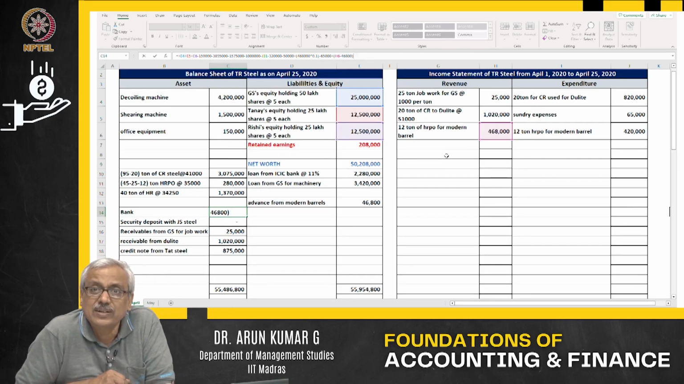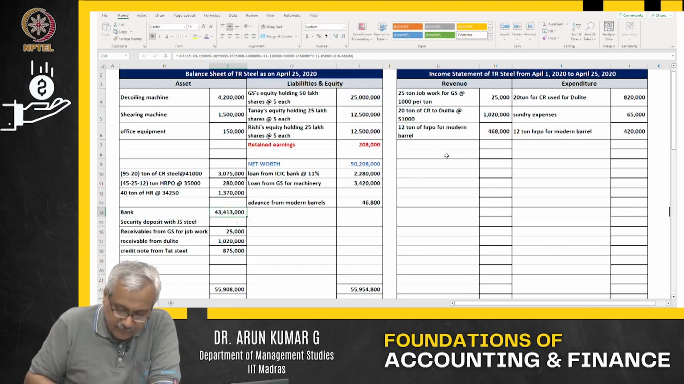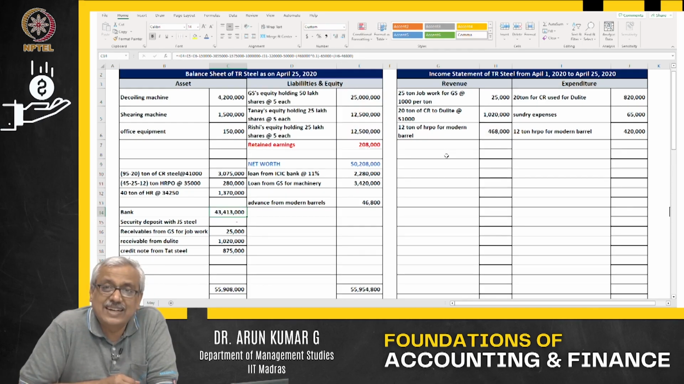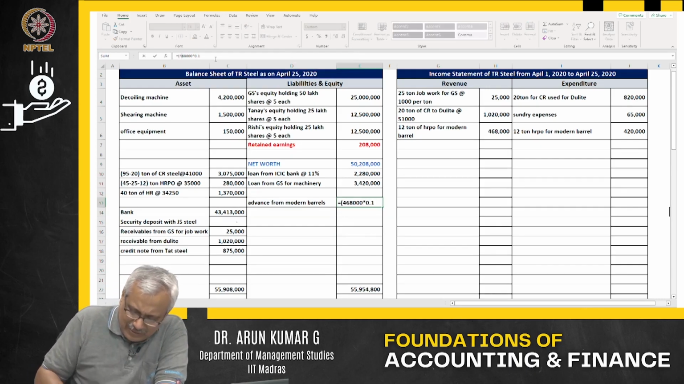Am I right with you? That minus the advance what you have received, that is what you will receive. 4,68,000 is the value of the sale minus the advance that you have received, and that is what I have put out there. So, what happens? Revenue getting impacted, assets getting impacted, plus the advance that you are liable to pay is not a liability anymore, because for this advance you have delivered the goods out there.